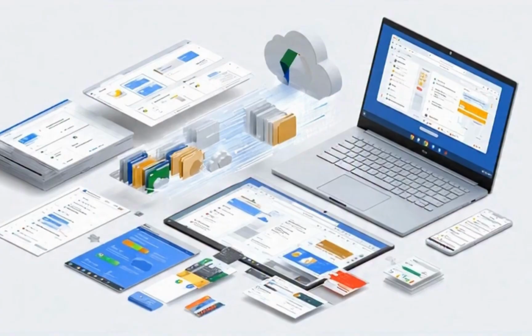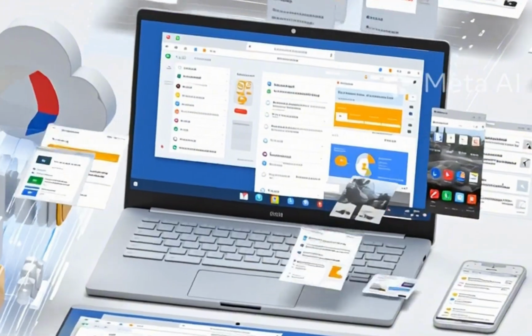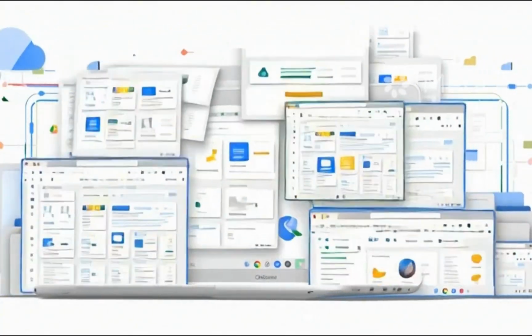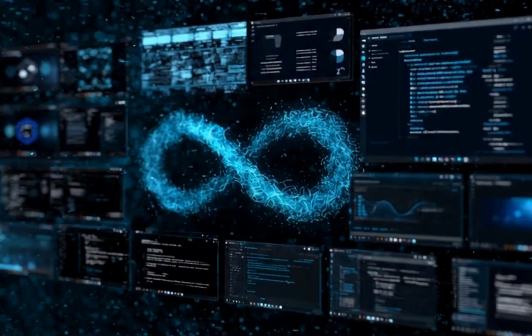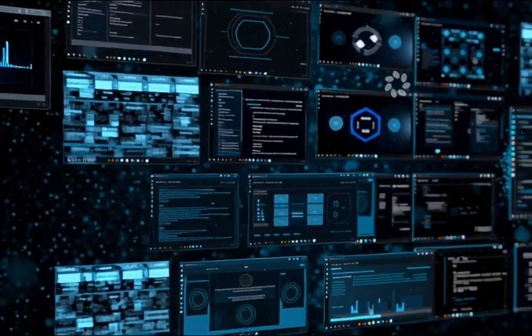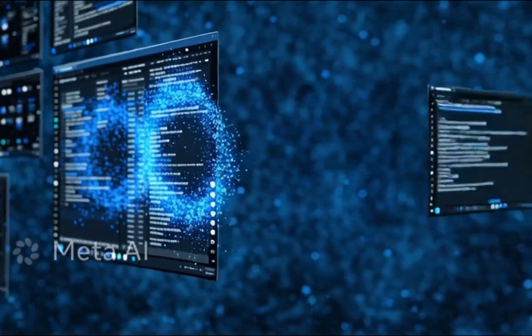7. Chrome OS. Chrome OS is also developed by Google and is mainly used on Chromebooks. It focuses on web-based applications and cloud computing. 8. Fedora. Fedora is a Linux-based operating system popular among developers who want access to the latest software technologies.